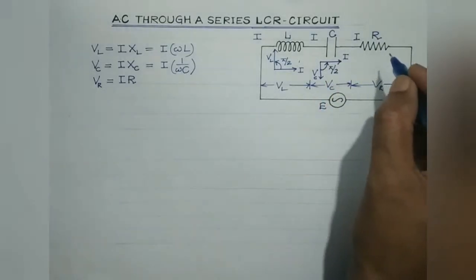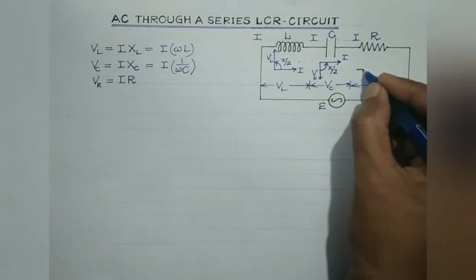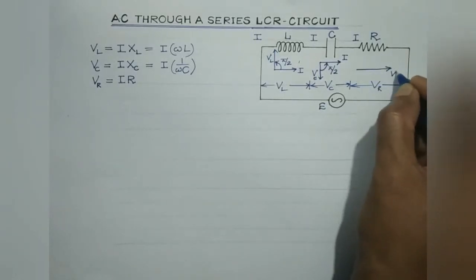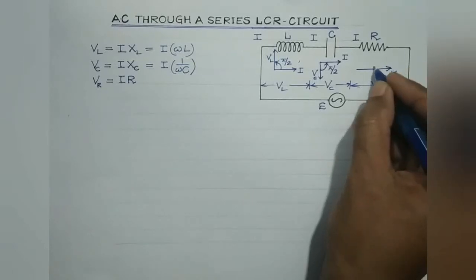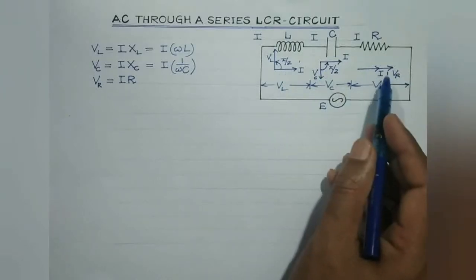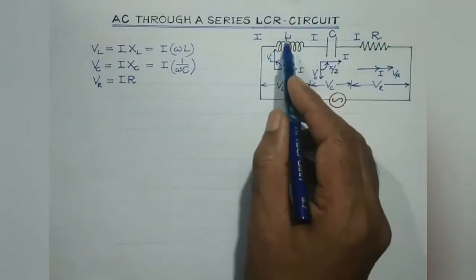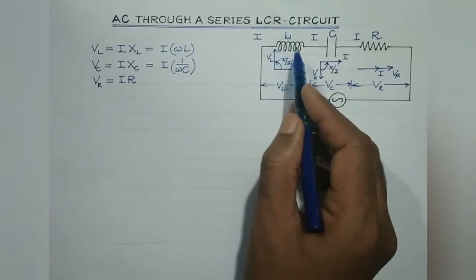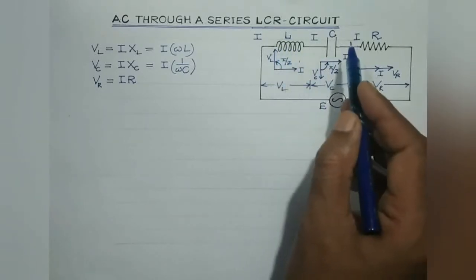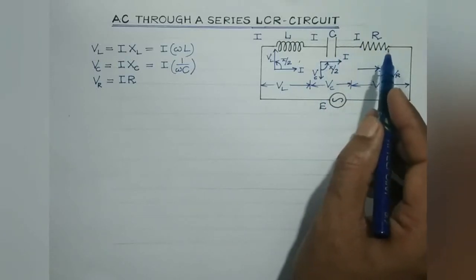And in case of an AC circuit comprising of resistor only, we are aware both the voltage as well as the current are in the same phase. So these are the phasor diagrams which we have discussed individually in each of the cases, when the AC circuit consists of only inductor, only capacitor, and only resistor.